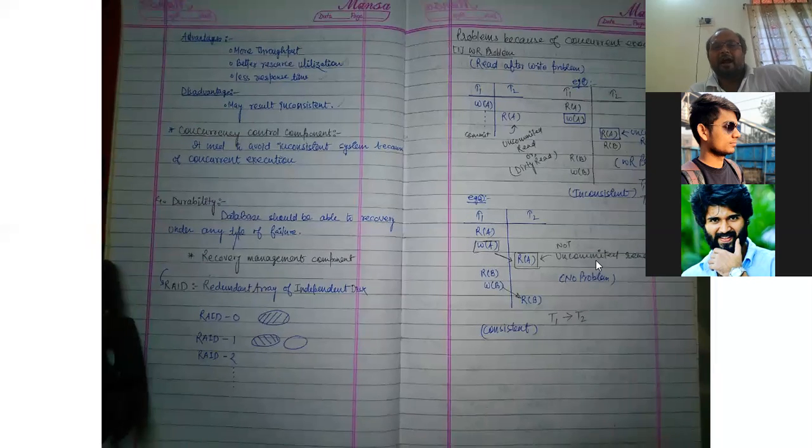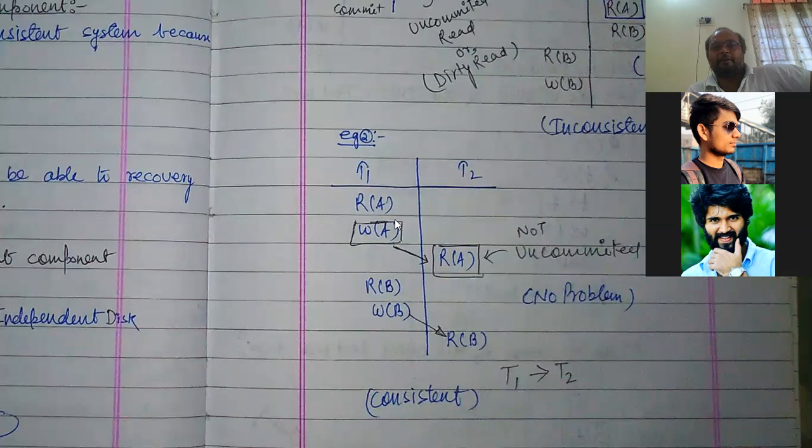And suppose this write operation is performed and it commits its value over here, and after that only the read operation is performed, then there will be no inconsistency.